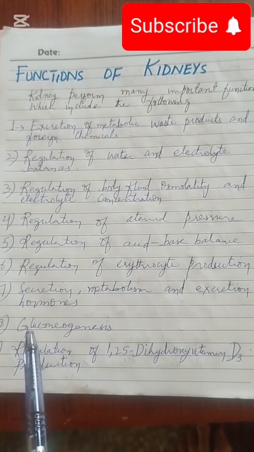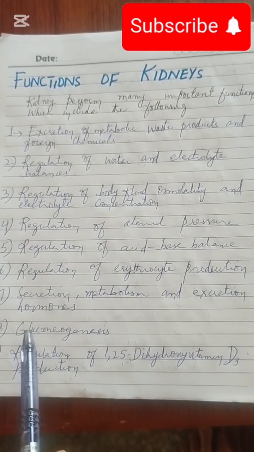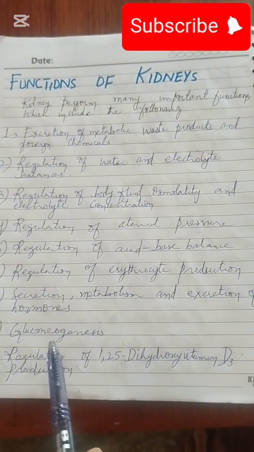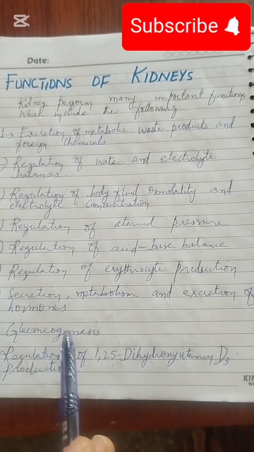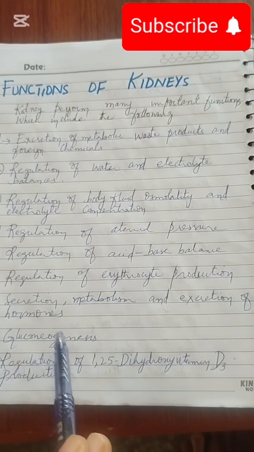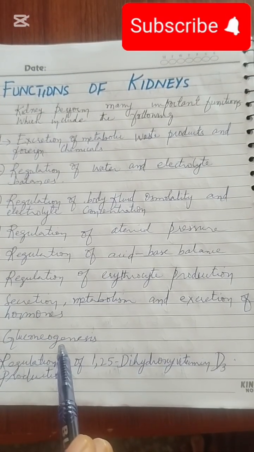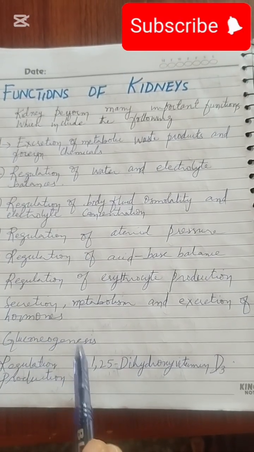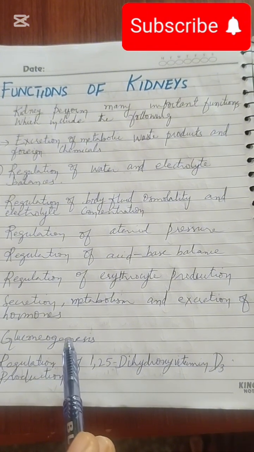So the next one is gluconeogenesis. इसमें हमारे पास होगा क्या कि during fasting, जब fasting के दौरान kidney produce a glucose from non carbohydrate source. It produces from different amino acids such as glutamine, to produce glucose in order to provide energy to the body.